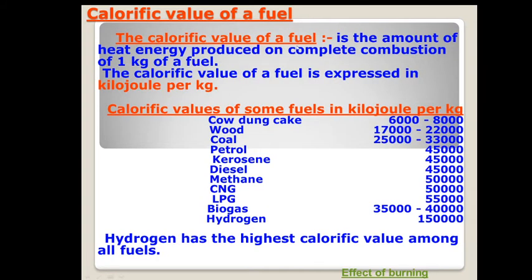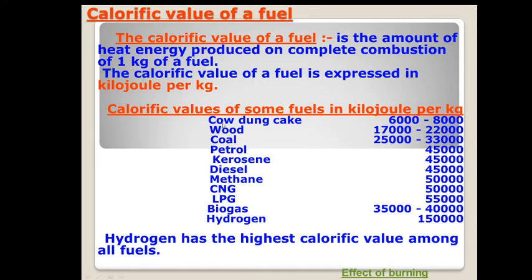So, let us know the calorific value. Calorific value of the fuel is the amount of heat energy produced on complete combustion of 1 kg of fuel. If we take 1 kg fuel and burn it and measure how much energy is produced, then that is called the calorific value of the fuel. So it is expressed in kilojoule per kg, kJ per kg. Here in tabular form, calorific values of some fuels are given.